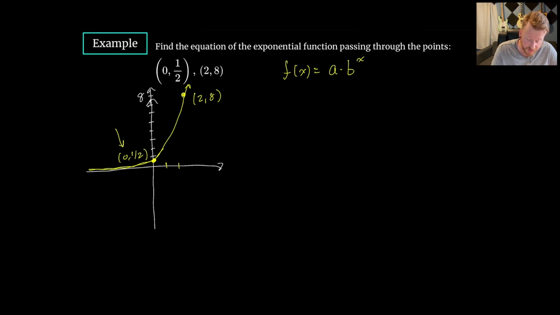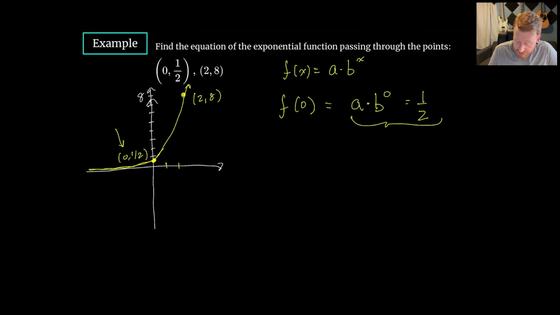The fact that one of these points is 0 is actually insanely helpful because that tells me I can plug in 0 to my function here. It tells me that since the point 0, 1/2 is on the graph, f of 0 is equal to 1/2. That is literally what this point tells me. But I also know that I'm plugging 0 into this function. So I have a times b to the 0. Now just focusing on this portion here should tell us a lot of information.